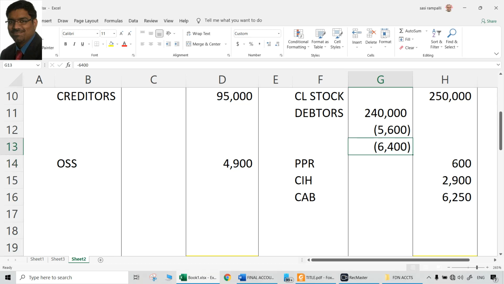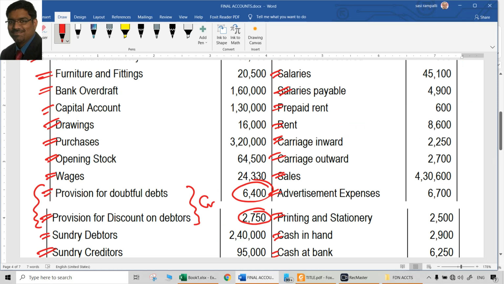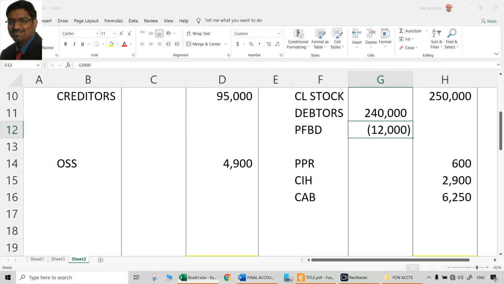But ideally, ultimately, the total provision that we require is 12,000. So the 6,400, which we did not treat earlier, which was a credit balance, we are now reducing from debtors, yes, and the 5,600, which we debited earlier, we are crediting by reducing from debtors. But do we need to do this? No need. Straight away we can write 12,000. We don't need to show separate items, because this is just the total provision for bad debts at the end of the year, which is 12,000. So this 12,000 includes 6,400. That means effectively we have already treated this 6,400. This is over.